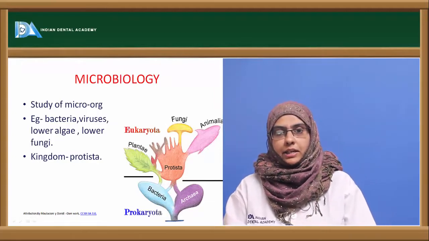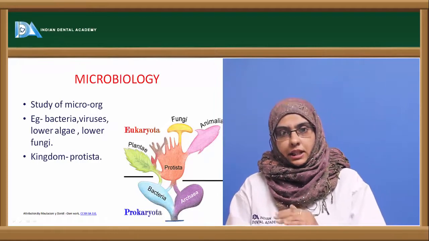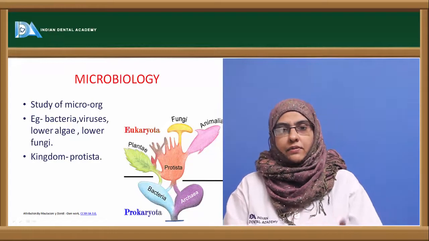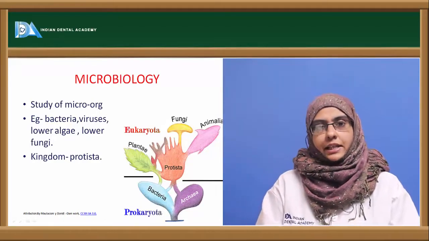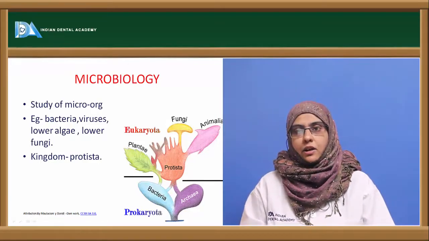So the three kingdom classification was plants, animals, and the Protista. The Protista is again divided into the prokaryotes and the eukaryotes. In prokaryotes, we have bacteria, which are true bacteria, and the primitive bacteria, which are archaebacteria. The next is eukaryotes, having the true nucleated organisms.